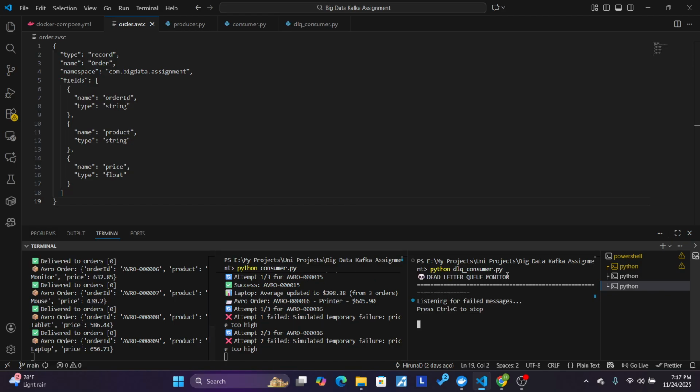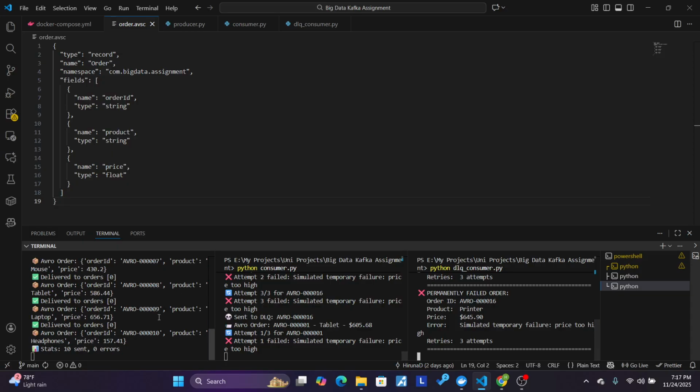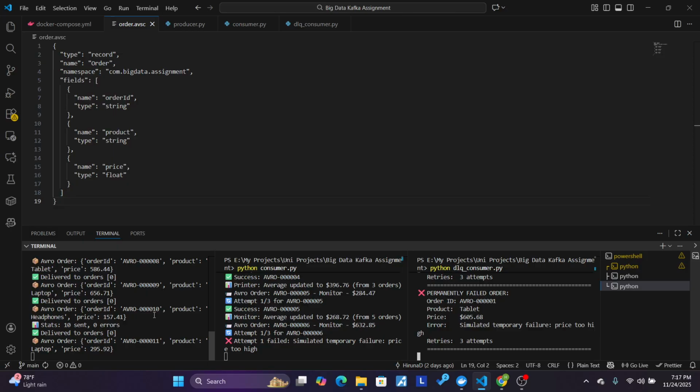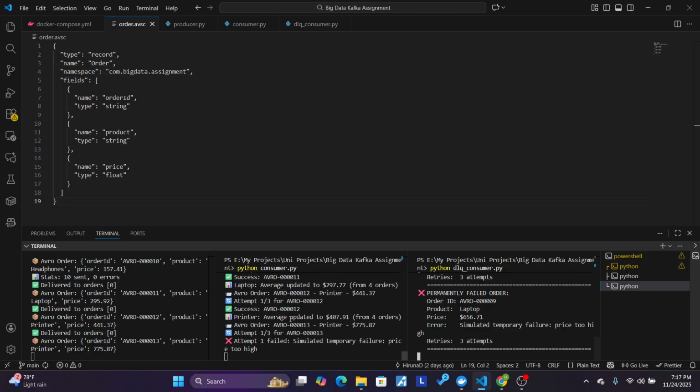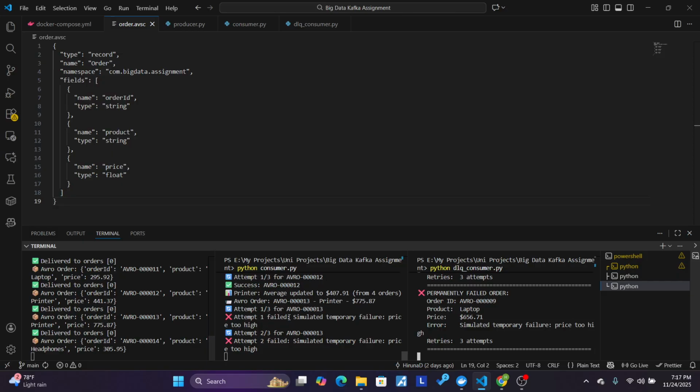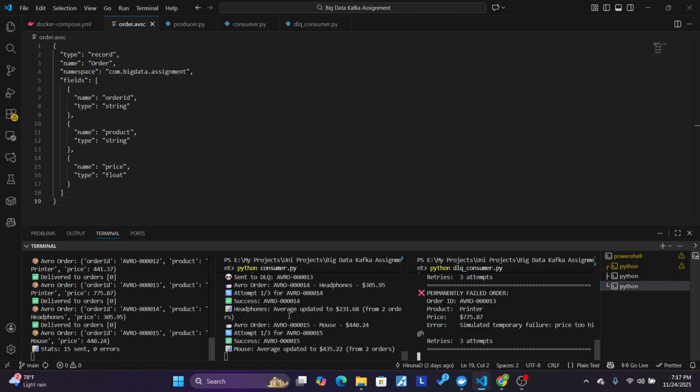Now you can notice the producer output shows the orders being serialized using Avro. Each message is converted to compact Avro binary format before sending to Kafka. Now, watch the consumer calculate the running average in real time. As orders are processed, we maintain running averages for each product category.